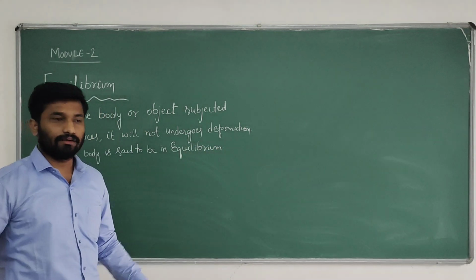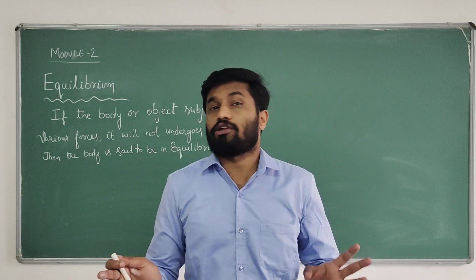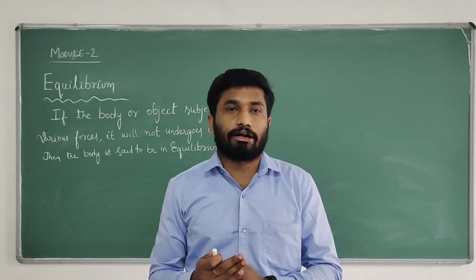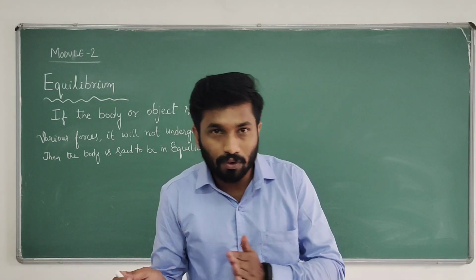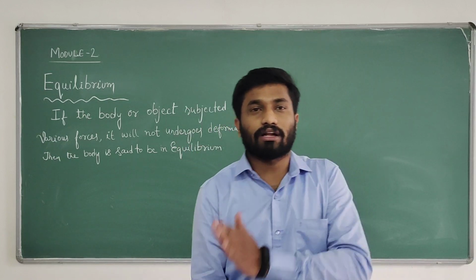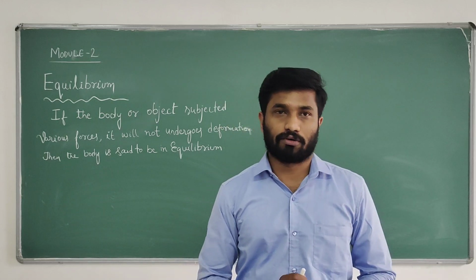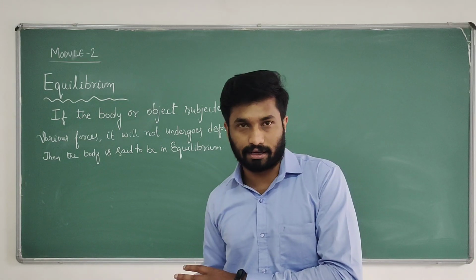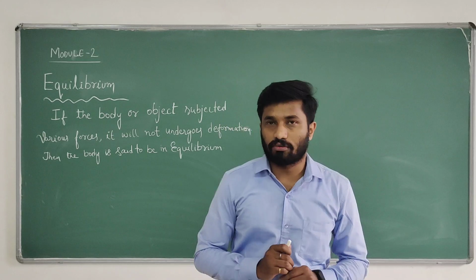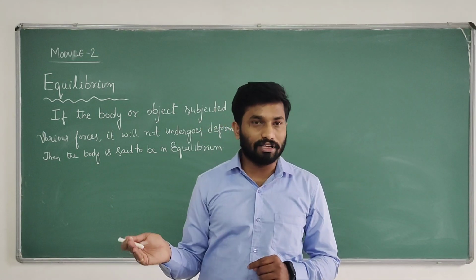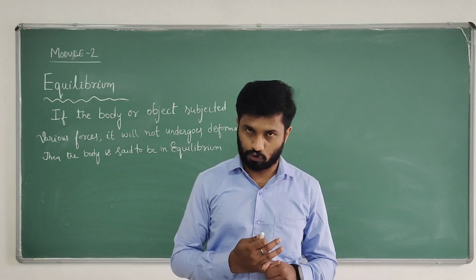So if an object or body is subjected to various forces, practically it will undergo small deformation, but we are assuming that the body will not deform. It shouldn't move in x axis or in y axis or in moment. Then the body is said to be in equilibrium. So we are having two types of systems, that is, one is concurrent, another one is non-concurrent. Concurrent means all forces meet at a single point, then the system is said to be a concurrent force system. Non-concurrent means the forces will never meet at a single point, so we say it is a non-concurrent force system.